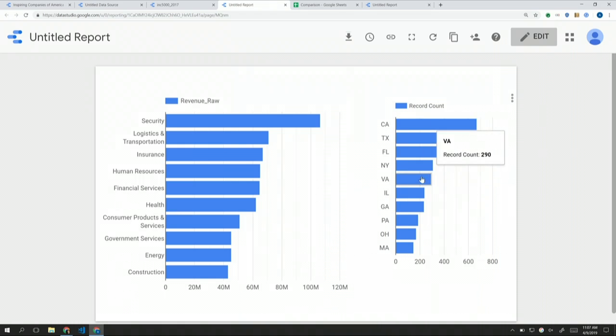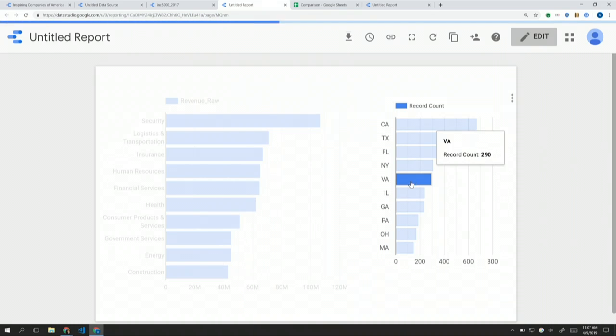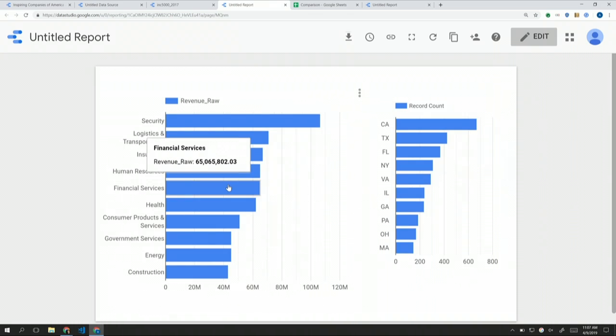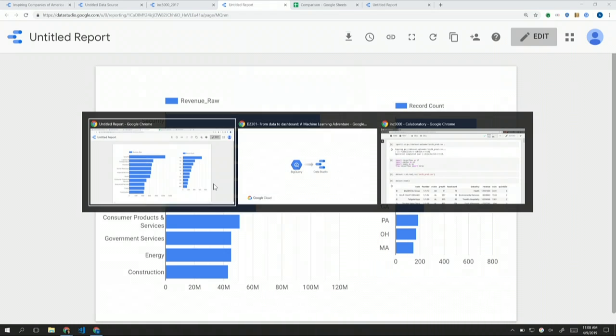If we click on Virginia, it shows us that in Virginia, insurance companies are doing the best, followed by government services, which makes sense because it's close to DC. Exactly. And what I really like about this is that you were able to make an auto-filtering interactive chart without having to do any sort of coding to make that clickable filtering work. Exactly. And we did it completely serverless, completely on Google Cloud. Yeah. Because the data was in BigQuery, and the viz is being done in Data Studio, which you can just use from your browser. Yeah, super handy. Just like bing, bang, boom.